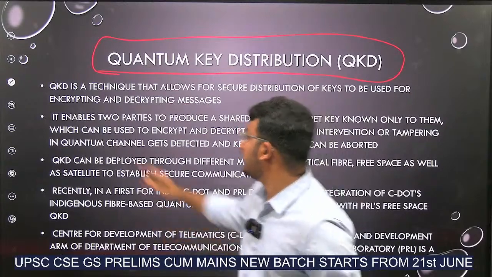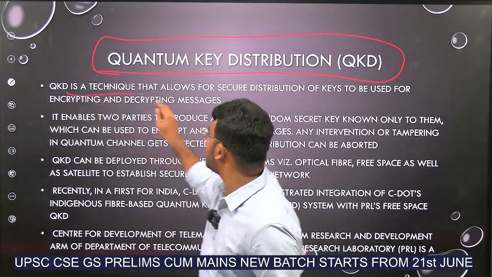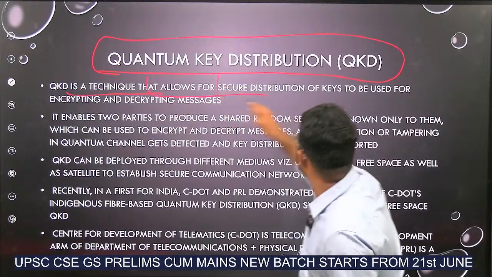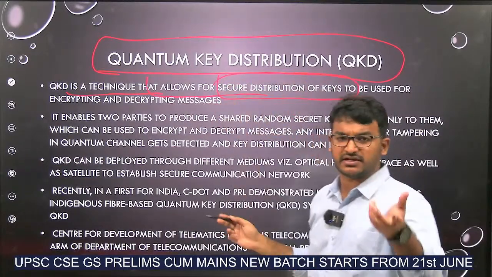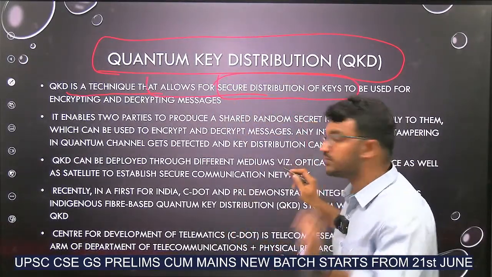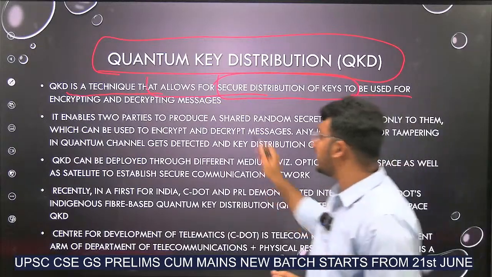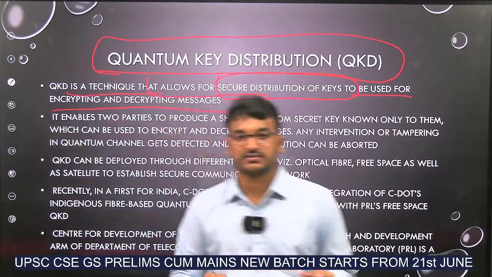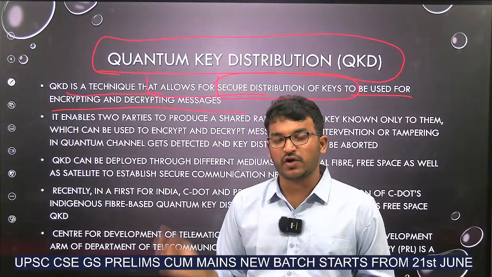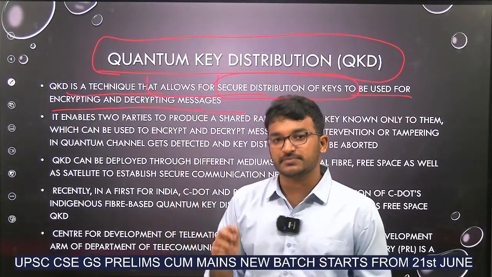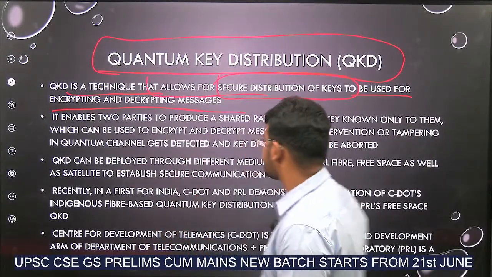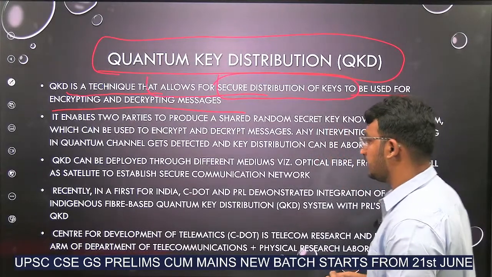Quantum key distribution is a technique that allows secure distribution of keys. A key is nothing but a password. It is the secure distribution of a key to be used for encrypting and decrypting messages, PDFs and all. In this, quantum technology is used.